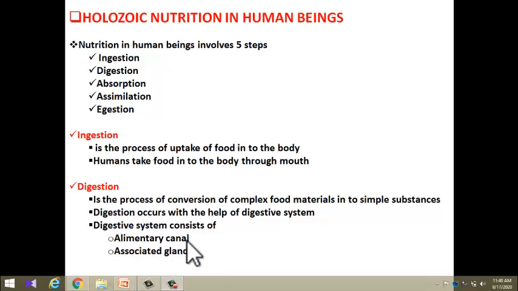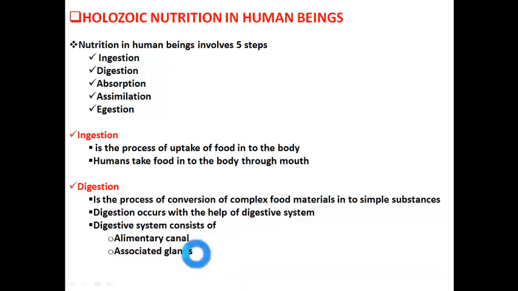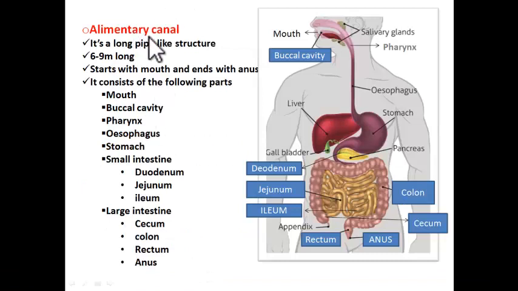Let us see what is this alimentary canal and associated glands now. So, alimentary canal. What is this alimentary canal? It is a long pipe-like structure which starts with mouth and ends with anus.